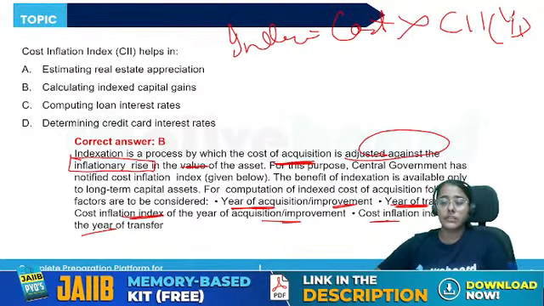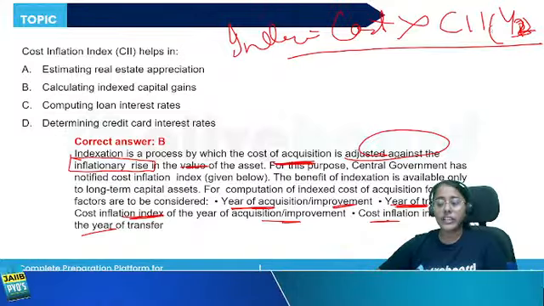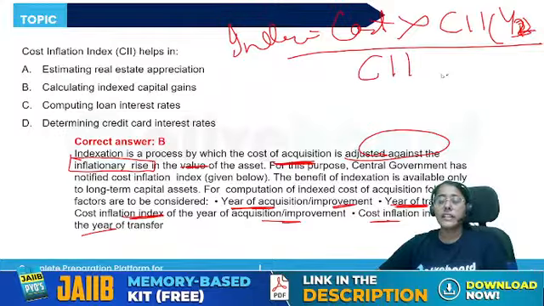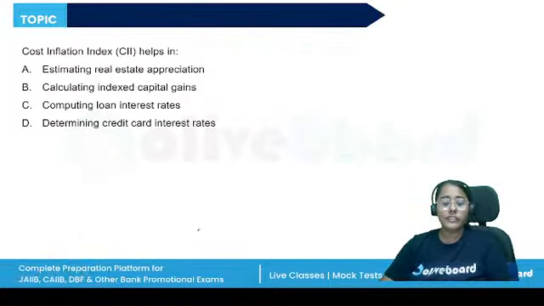Acquisition means, let's just say this is year 2 in which we are transferring the property. So the cost of acquisition multiplied by the cost inflation index of the year 2 in which we transfer the property, divided by the cost inflation index of the year of acquisition. So let's say in our example, the property was acquired in 2023.